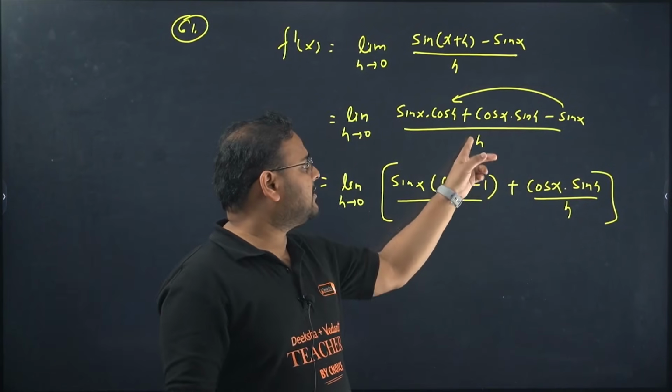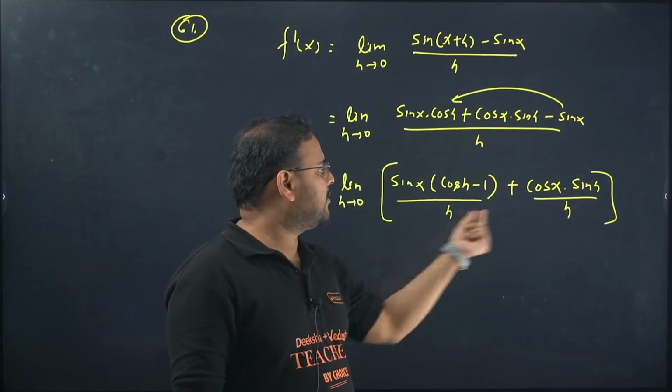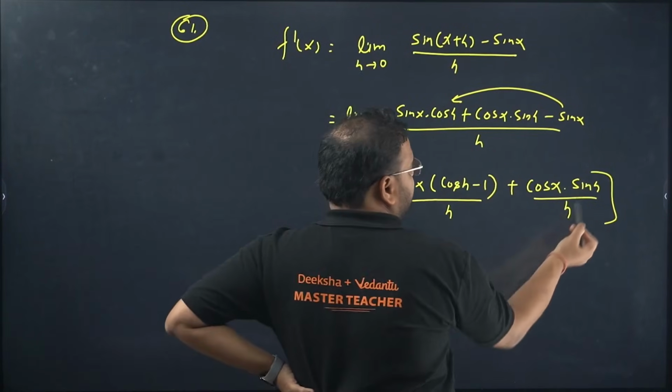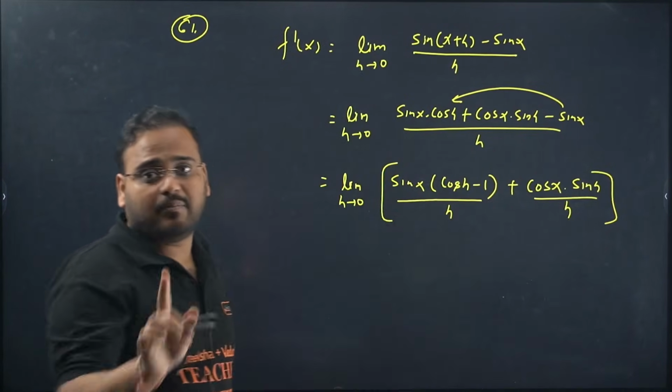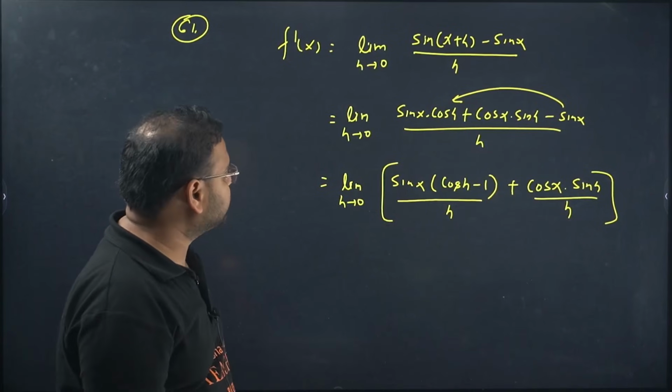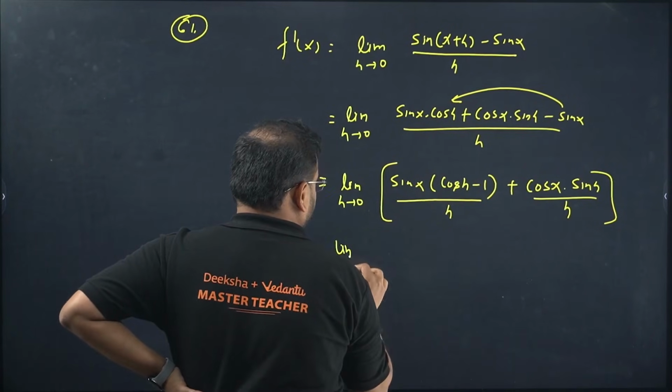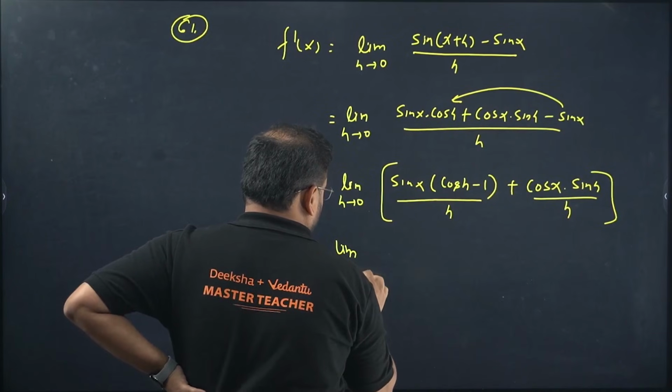Because I can separate the terms for both the brackets, right? So h over here and h over there. It makes a standard form sin h by h, that is going to be 1 if you apply the limit h tends to 0. Over here you check now. Limit, again, h tends to 0.